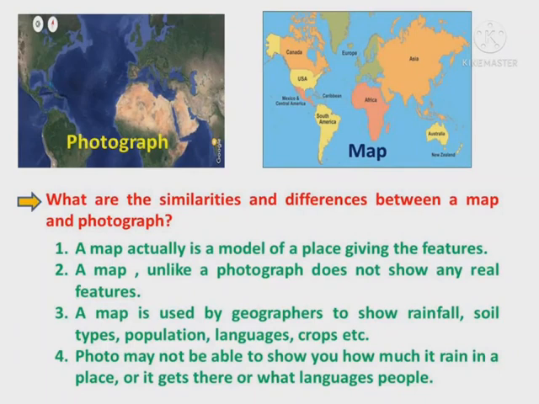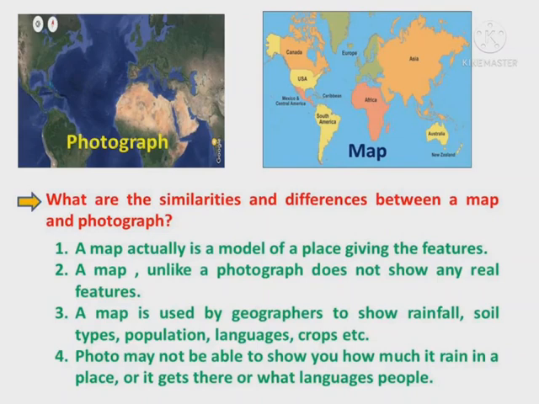What are the similarities and differences between a map and a photograph? A map actually is a model of a place giving the features. A map, unlike a photograph, does not show any real features.